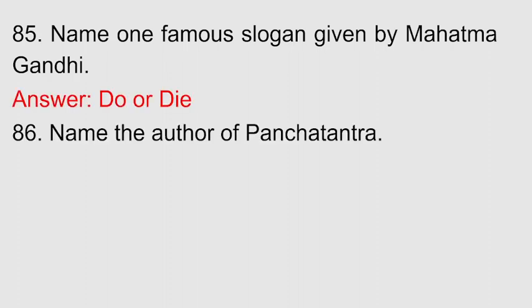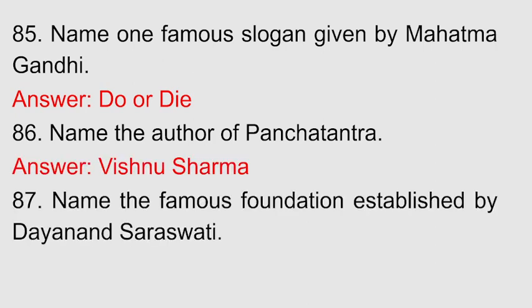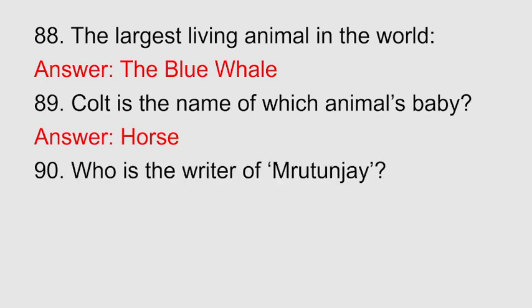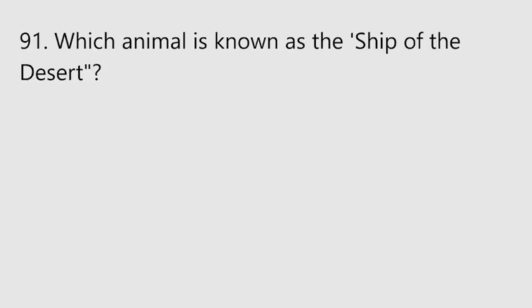Do or die. Name the author of Panchatantra. Vishnu Sharma, Kautilya, Chanakya. Name the famous foundation established by Dayananda Saraswati. Arya Samaj. The largest living animal in the world. The blue whale. Colt is the name of which animal's baby? Horse. Who is the writer of Mrutyunjay? Shivaji Savant. Which animal is known as the sheep of the desert?